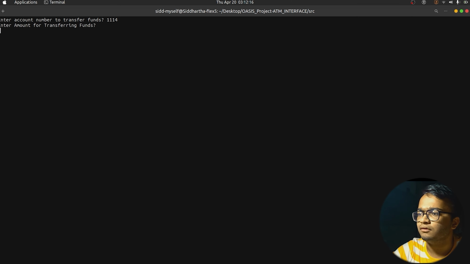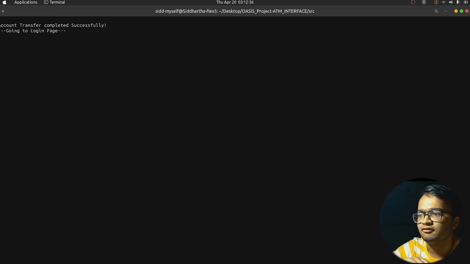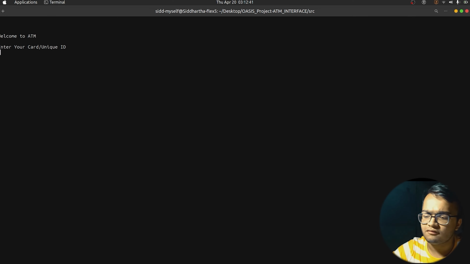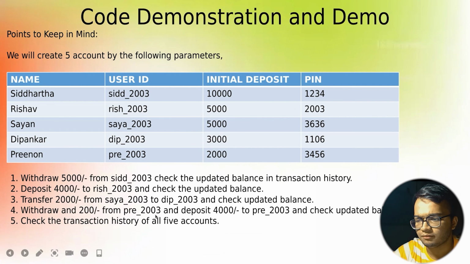Okay, so enter the amount for transferring funds. How much do we want to transfer? We want to transfer 2,000, right? So we will enter 2,000. Then enter the account number of the recipient again, this is for double confirmation. Okay, done. It's saying processing your request. Please wait. After a few seconds, yes, my account transfer is completed successfully, and we are going back to the login page. Okay, now we will perform the last operations, that is withdraw 200 from Prinod and deposit 4,000 to Prinod and check the updated balance. So let's go.